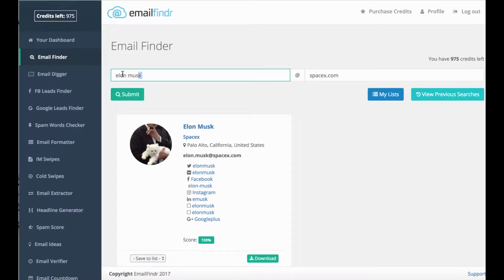But this can be valuable, especially if you're an offline business type person. So first, what you can do is, if you know who the decision maker is, or if there's something called like Carps carpet service, and you're trying to sell them your local business solutions, or maybe an app or something like that, well, then you can type in the name and try to find his email address, and you can avoid his secretary and the gatekeepers and things like that, and get your pitch right in front of him, because he's the one who's making the decisions.